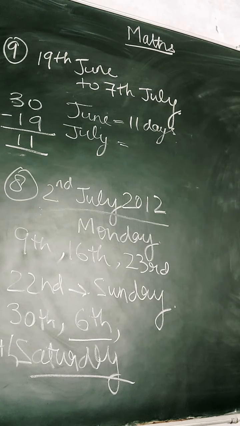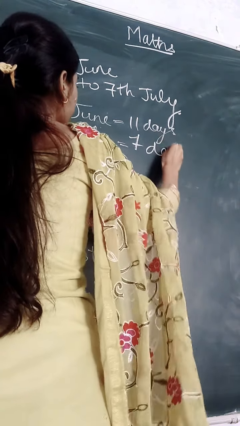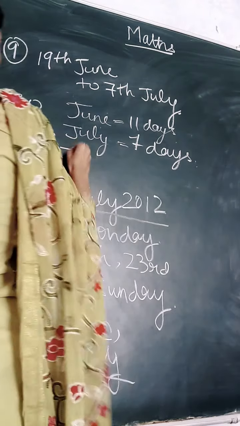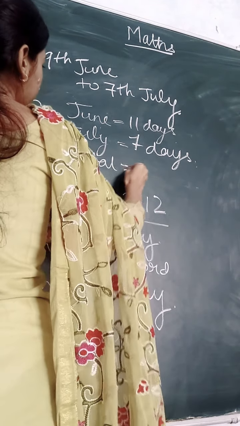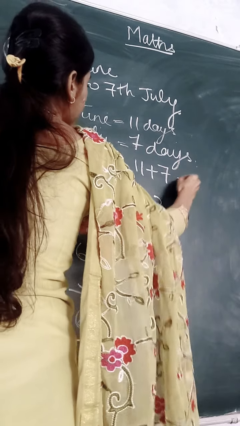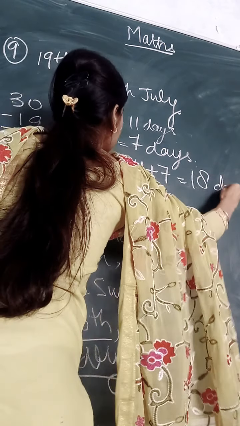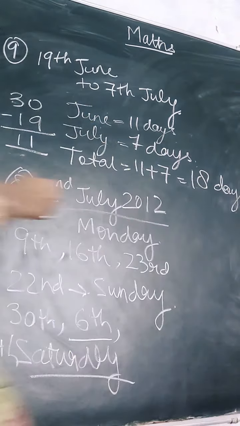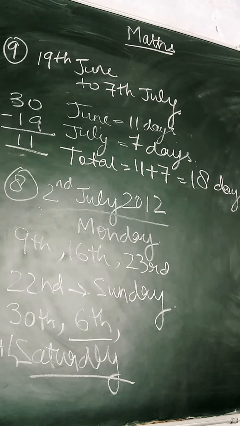To 7th July, 1 to 7, that means 7 days of July. So total 11 plus 7, that means 18 days. Total 18 days from 19th June to 7th of July.